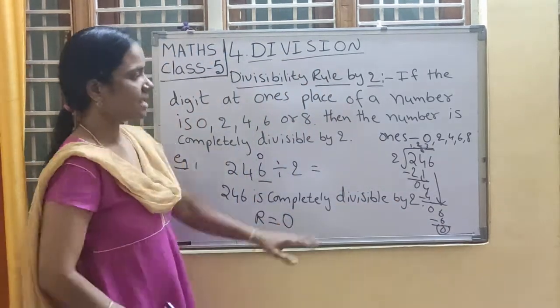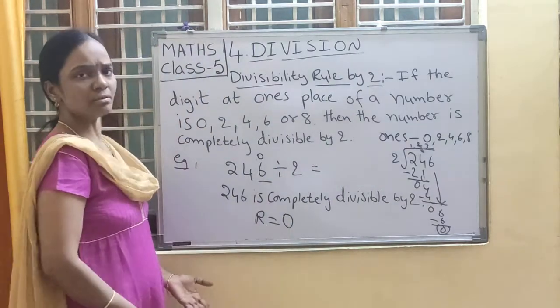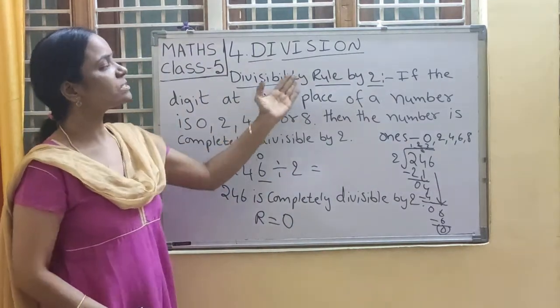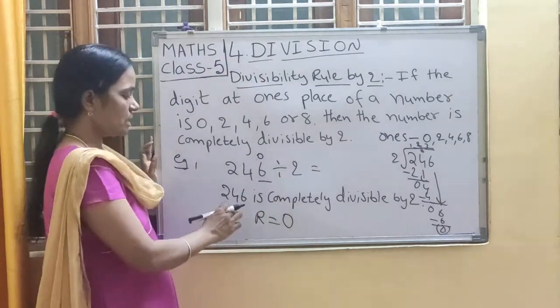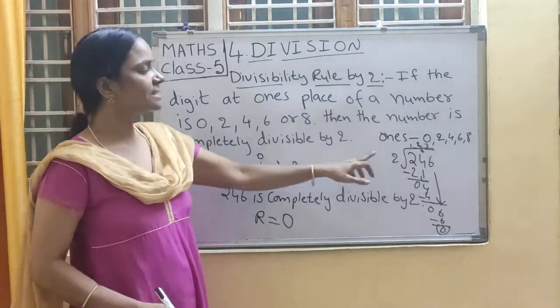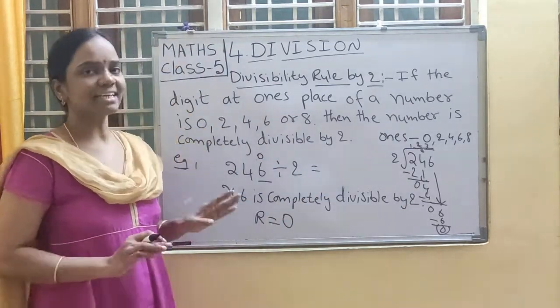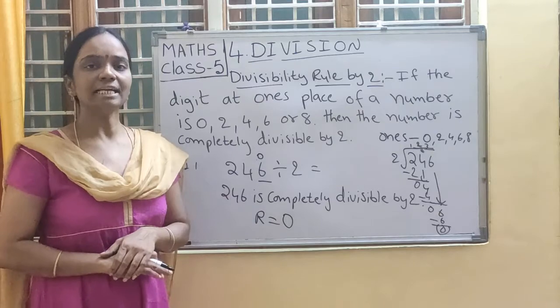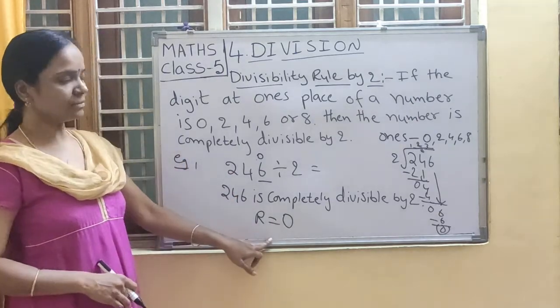Without taking this long division, I wrote the remainder as 0 because I am applying this divisibility rule by 2. This is applicable only for the number 2. So if the digit at one's place is 0, 2, 4, 6 or 8, we can say the given number is completely divisible by 2 and the remainder is 0. Understood, children? Note it down.